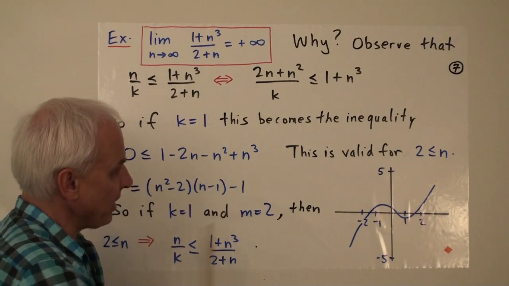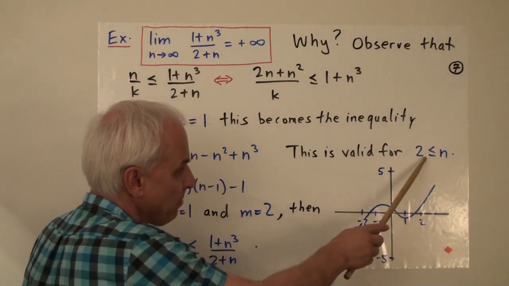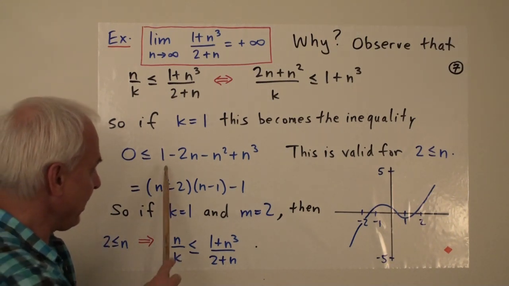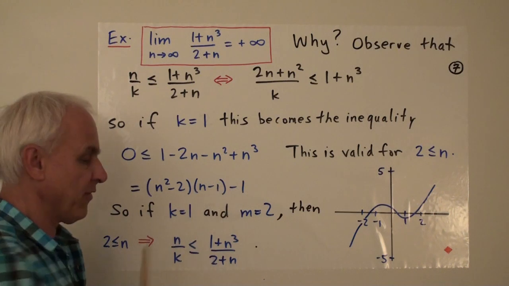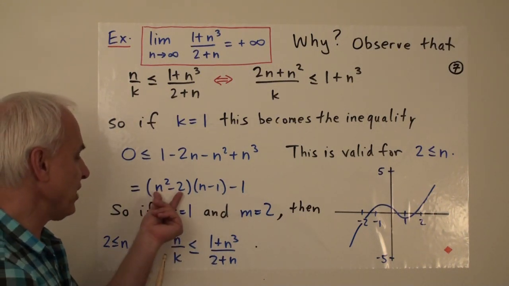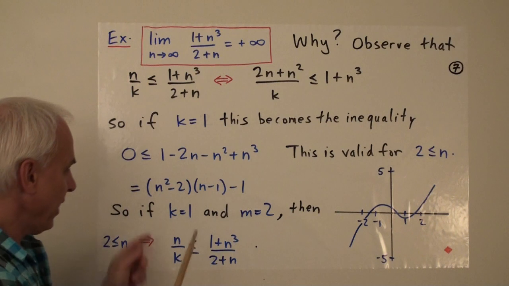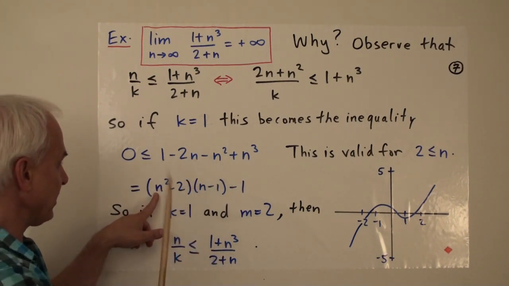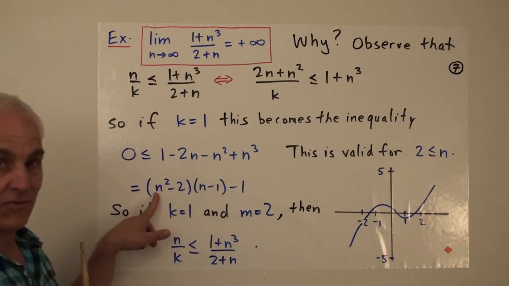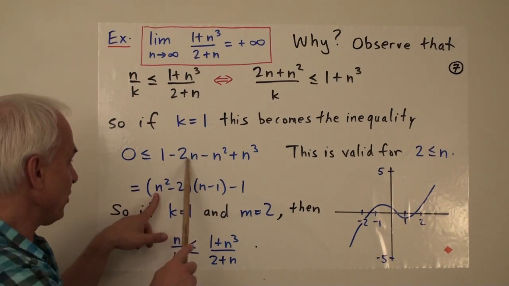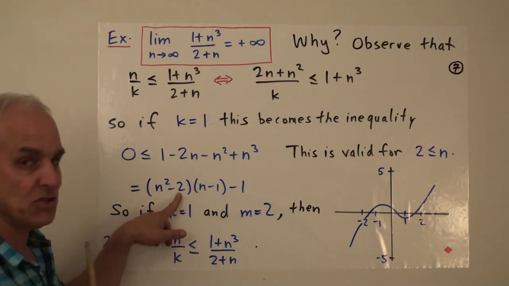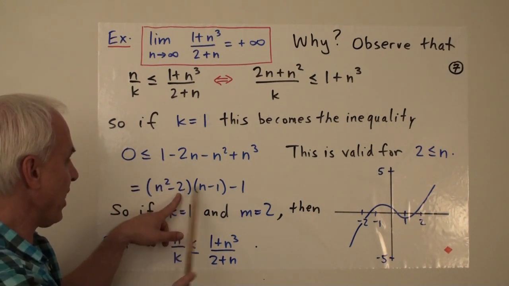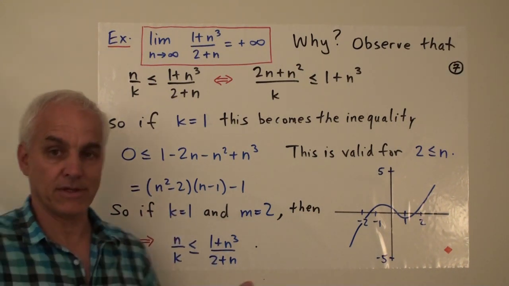And we can claim that this is going to be true for all n bigger than or equal to 2. So one way of seeing this algebraically is to look at this and rewrite it in this way. To write it as n squared times n minus 1, minus 2 times n minus 1. And I got that by taking the n squared times n, that gives us an n cubed. I also want a minus n squared, so I'm going to put a minus 1 here, that'll give us a minus n squared. And I want minus 2n, so I'll put a minus 2 here, that'll give us minus 2n. And altogether then what's left over, I have to have 1. So right now I have plus 2, so if I subtract 1, then it's all balanced.